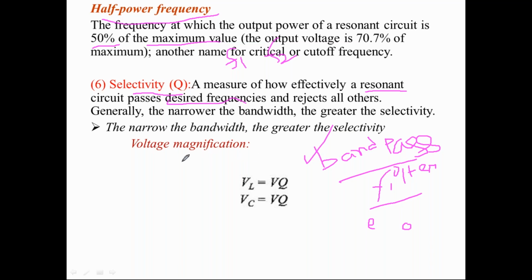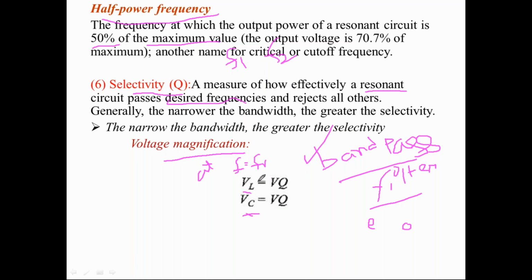Similarly, the next factor to understand is the voltage magnification factor in a series RLC circuit. At F equal to FR, the resonant frequency, we saw that the voltages across L and C are equal and opposite in nature.